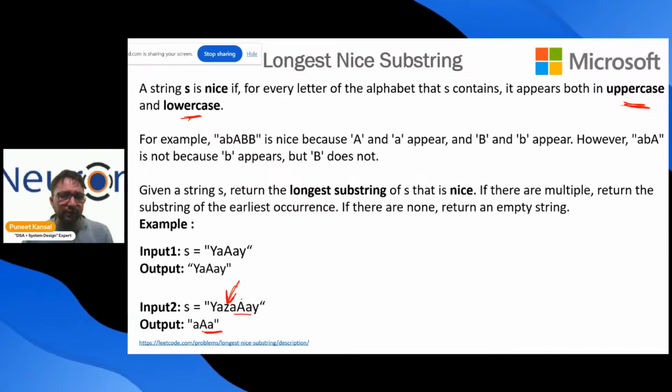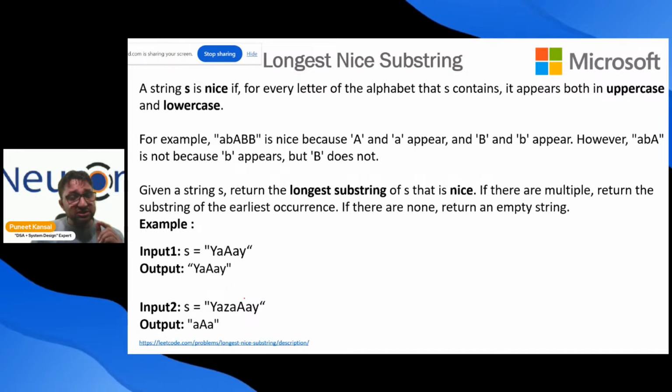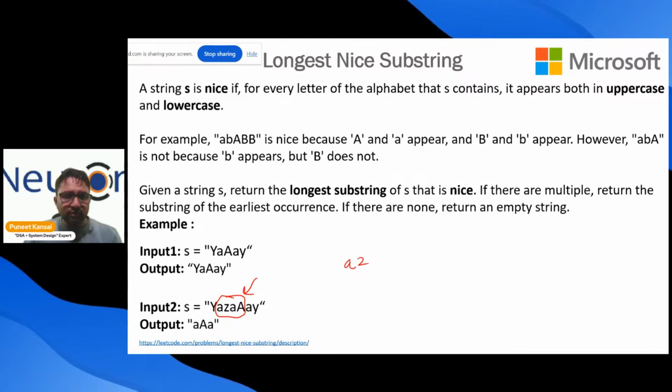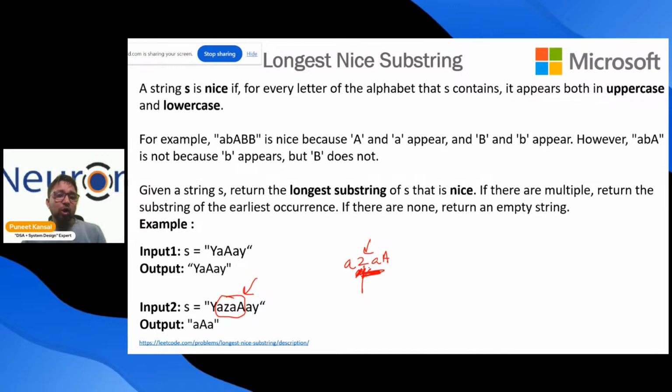Can I say this thing? Think about it. There cannot be a substring which is nice, which is having Z in it. So if I combine like this, this is not a nice string. Z will not allow it. Whenever you consider the Z, that will not allow the string to be nice, because he is crying. He is saying that I don't have my counterpart uppercase. I don't have capital Z.